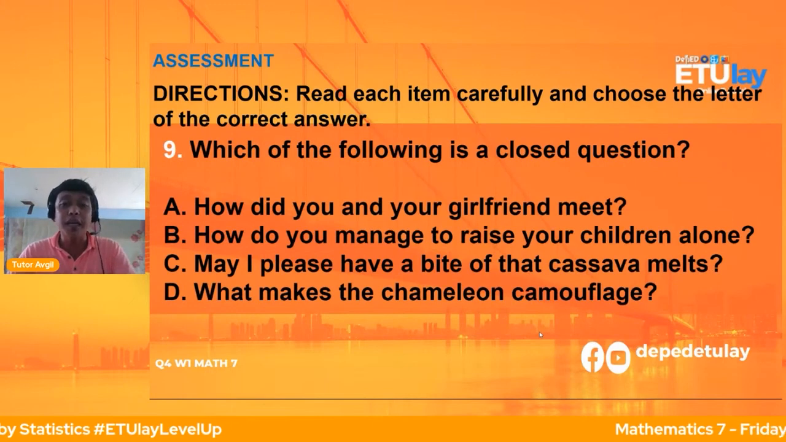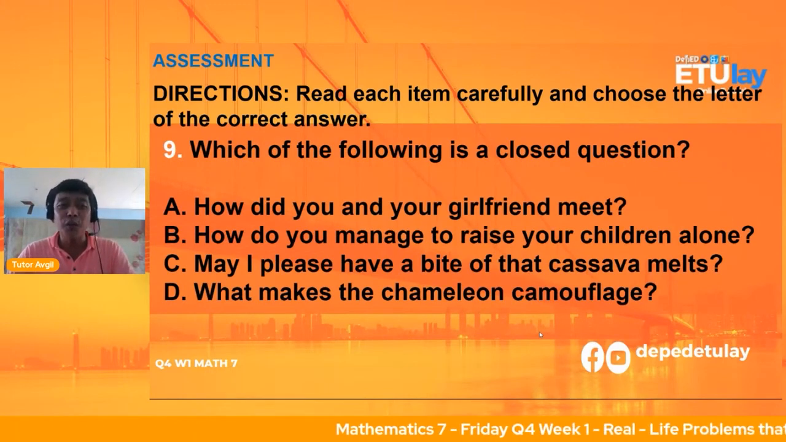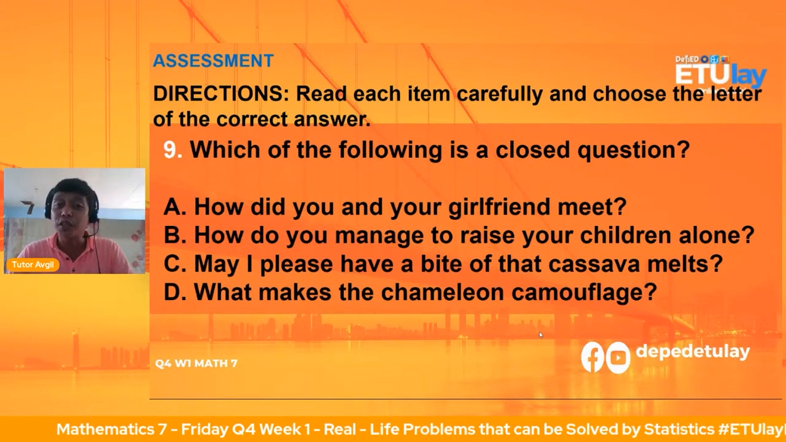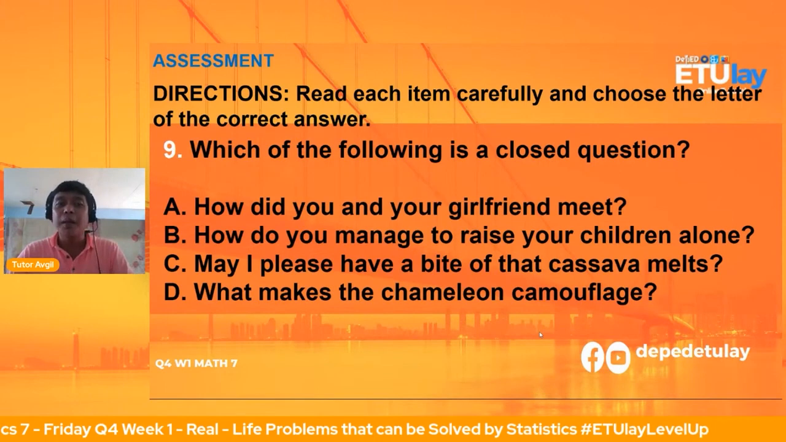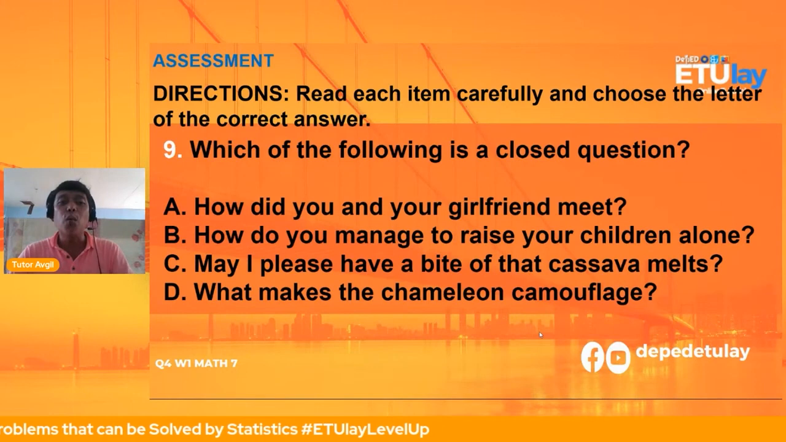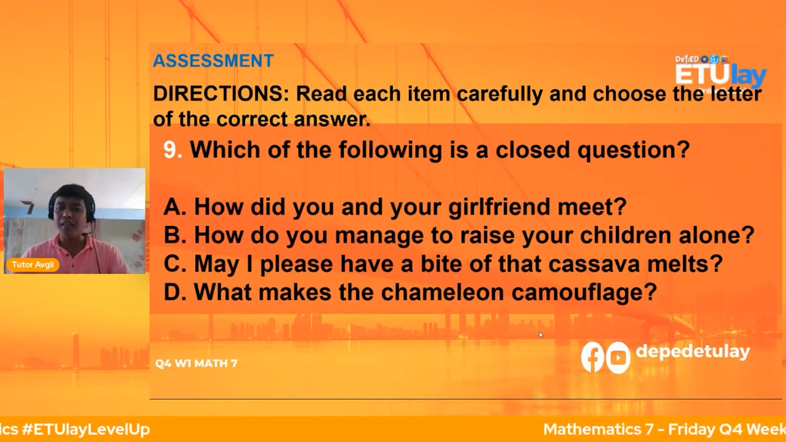Which of the following is a close question? Is it letter A? How did you and your girlfriend meet? Letter B. How do you manage to raise your children alone? Letter C. May I please have a bite of that cassava melts? Letter D. What makes the chameleon camouflage? Okay, that is question number 9.